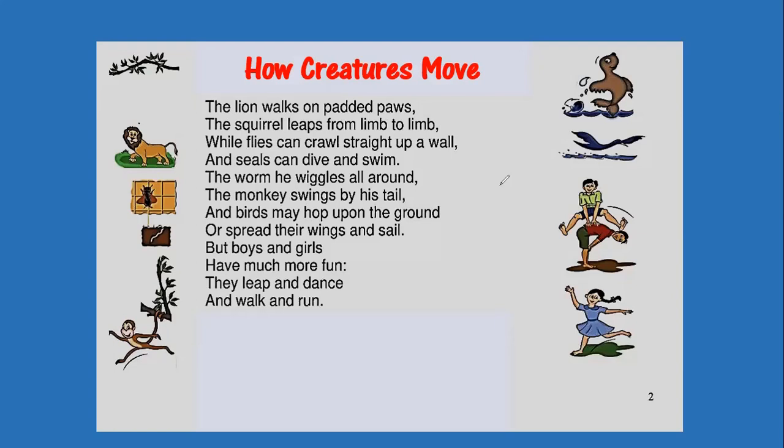Now let's find out the action words in this poem. Action words are also called as verbs. Now, what is a verb? A verb is a word that describes an action.